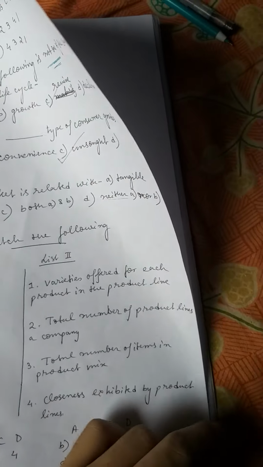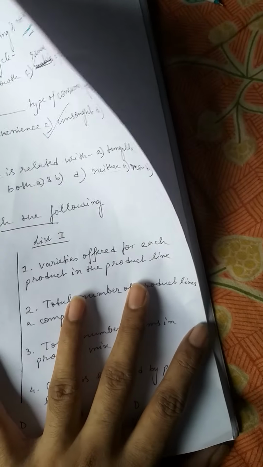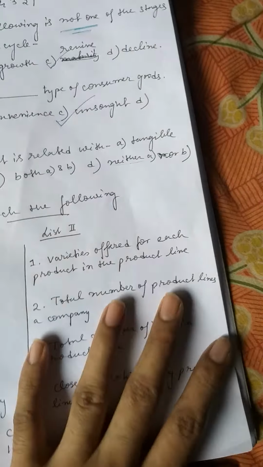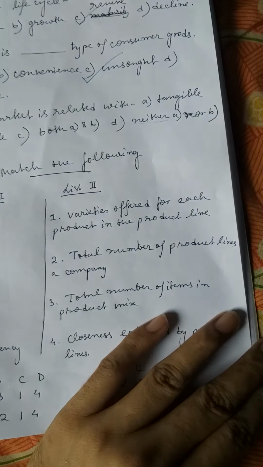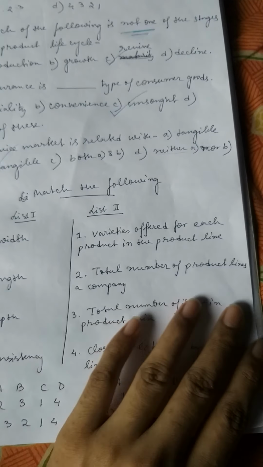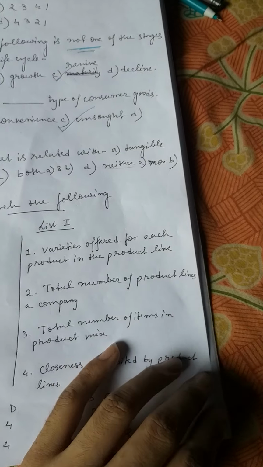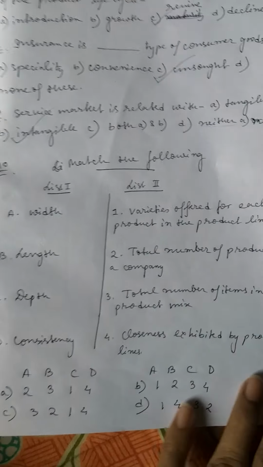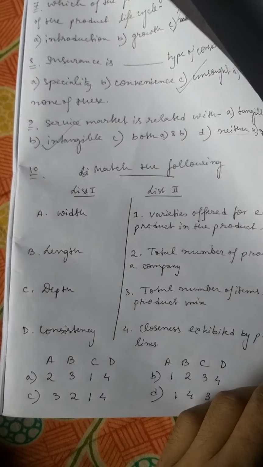And what is consistency? Consistency means closeness exhibited by product lines. That means to what extent the product lines are closely related to each other. That closeness is called consistency.